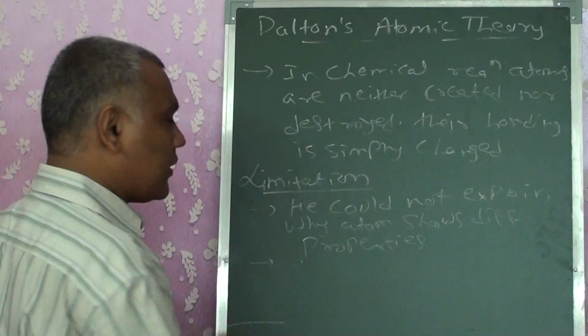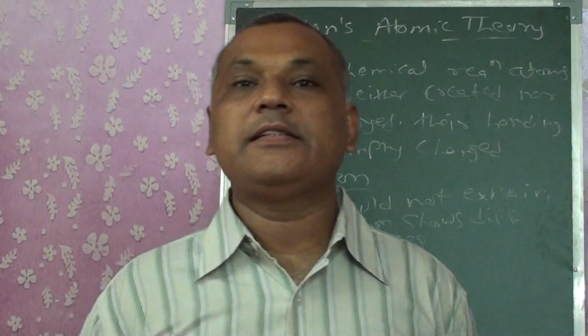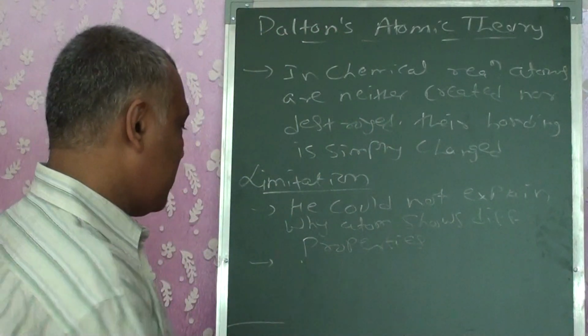Second, he was also unable to explain what forces bind these atoms or molecules together.